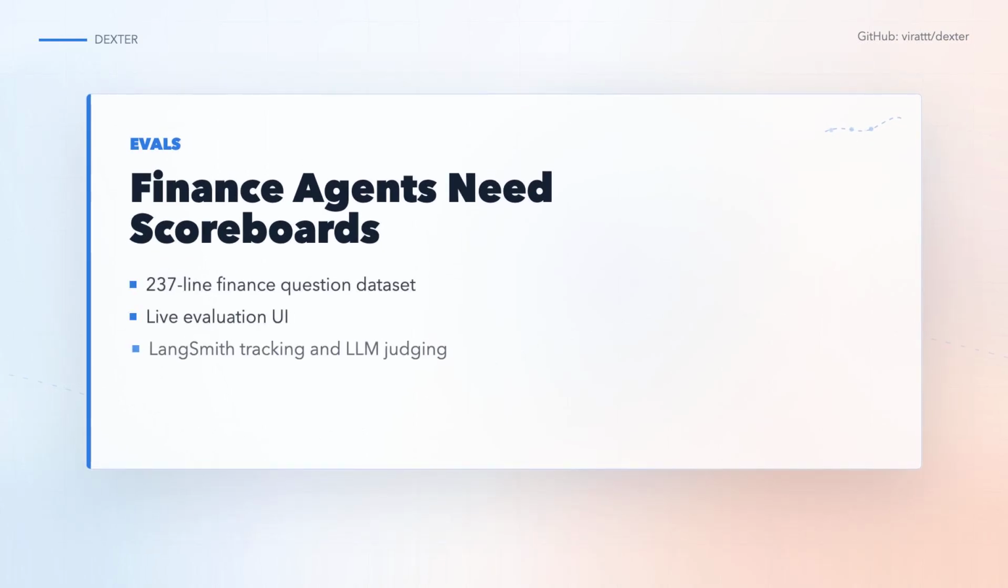The eval setup is worth calling out. Dexter includes a finance agent CSV with 237 lines, an evaluation runner, a live terminal UI for progress, and LangSmith logging. The evaluator uses an LLM judge to compare Dexter's answer against a reference answer. That does not make the system automatically correct, but it gives the project a way to measure regressions. For finance agents, evals are not optional. The errors are too expensive to treat as vibes.